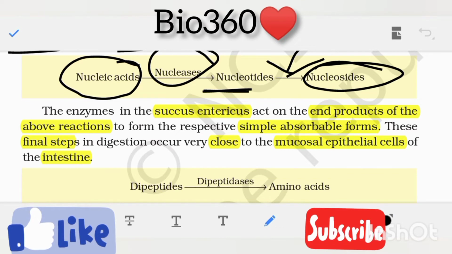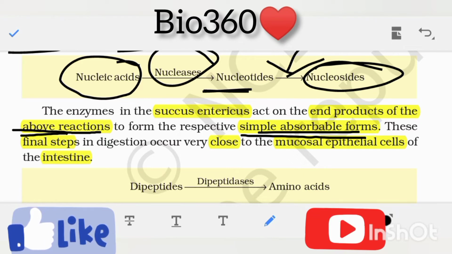The enzymes in the succus entericus act on the end products of the above reactions to form the respective simple absorbable forms. This final step in the digestion occurs very close to the mucosal epithelium of intestine.